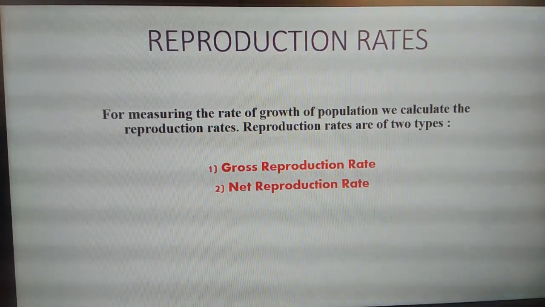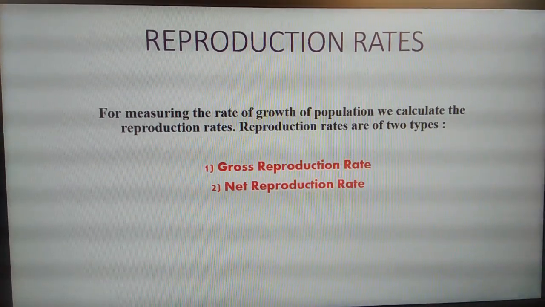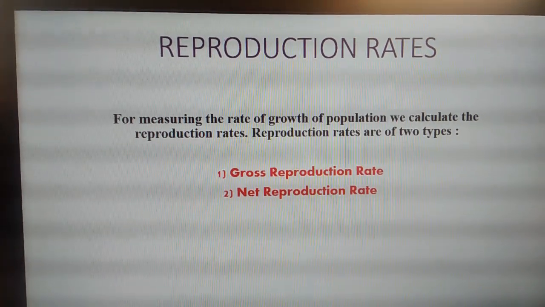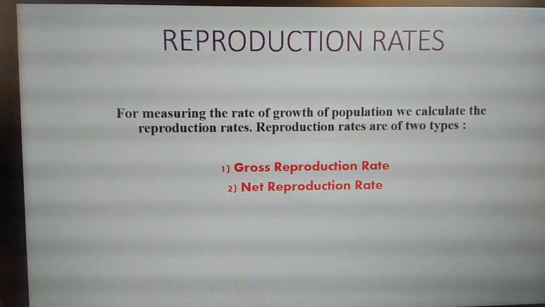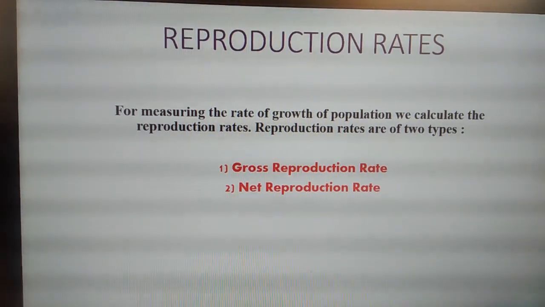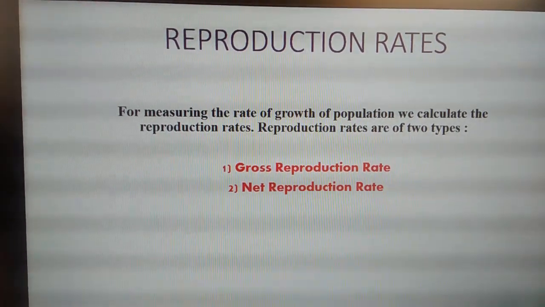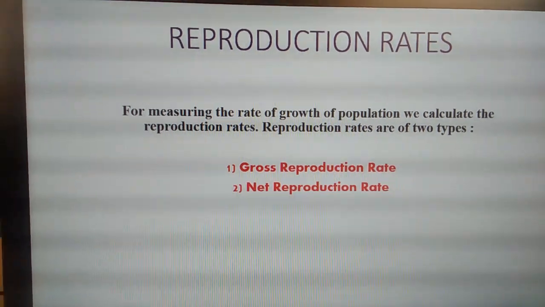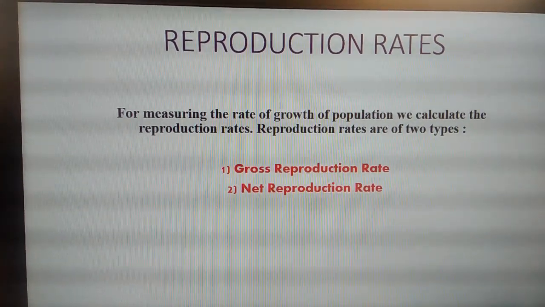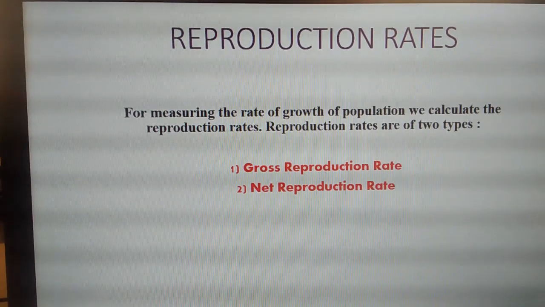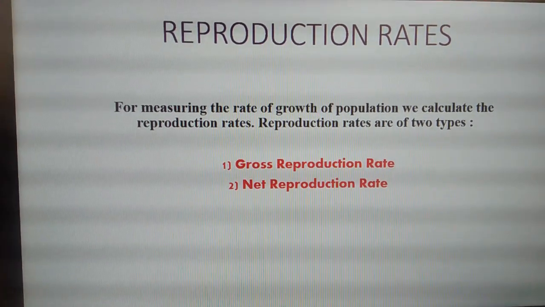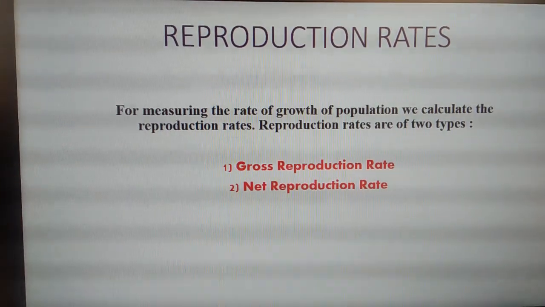In the previous class, we studied the four measures of fertility, wherein we were not able to find out the rate of growth of population, whether it is increasing or decreasing. So, in this class, we shall study reproduction rates. For measuring the rate of growth of population, we calculate the reproduction rates. There are two types: first, gross reproduction rate, and second, net reproduction rate. In this topic, we clearly come to know whether the population is increasing or decreasing. Now let us study the first topic, gross reproduction rate.